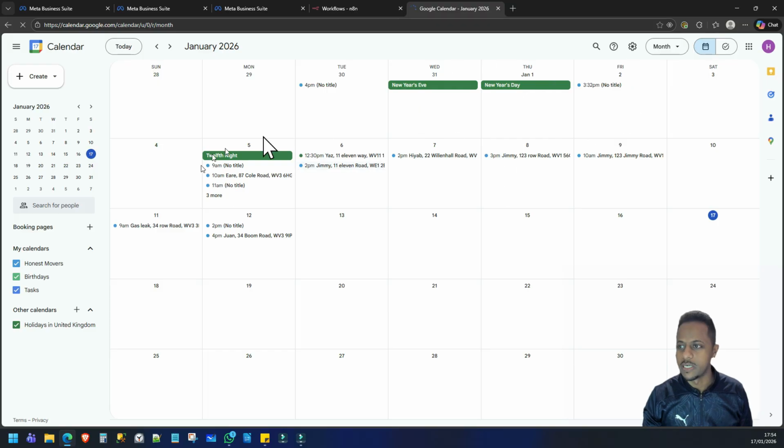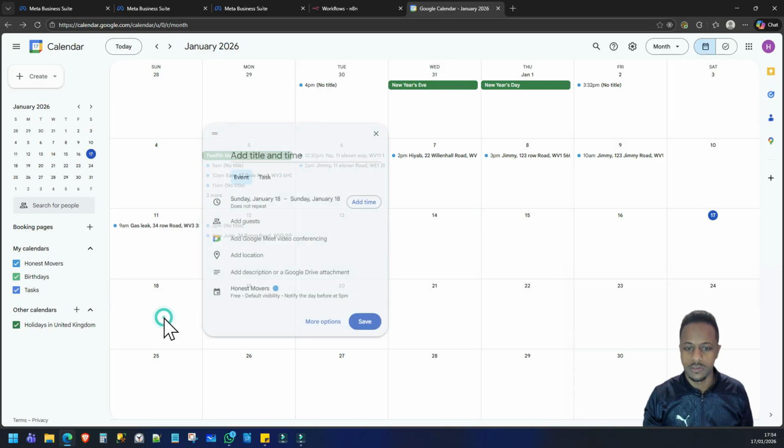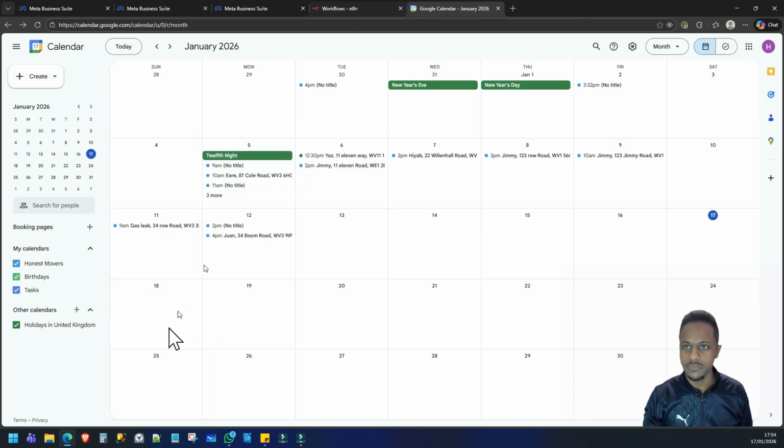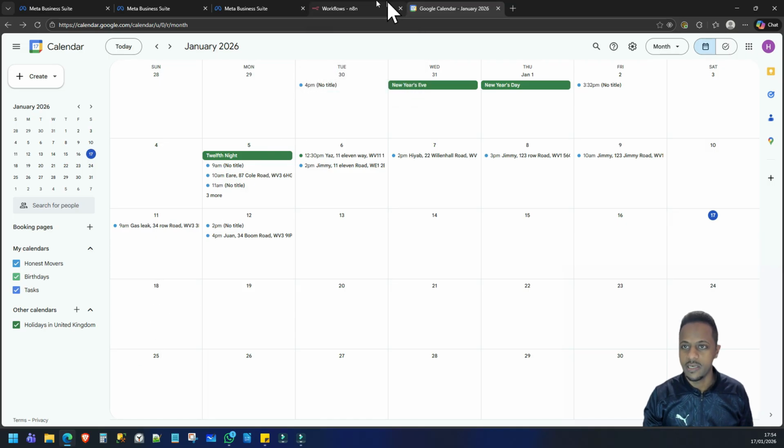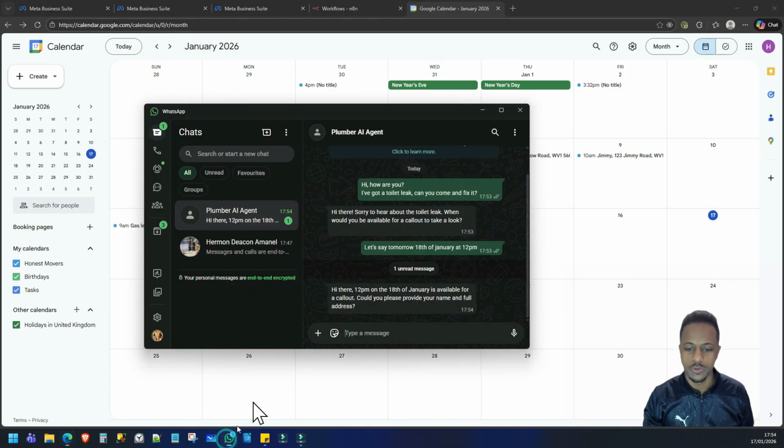So these are all the example calendar events that we've created. Looking at the 18th, that's completely free. So what it does is check the 18th, see if there are any appointments on that day, if there are any free slots. So if we go back to the agent, it's available.